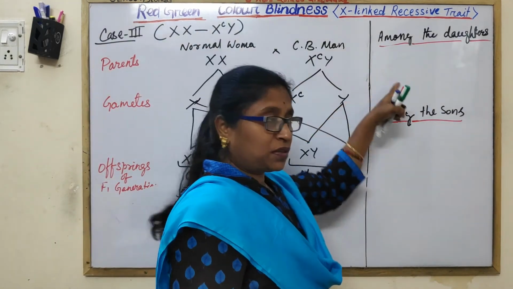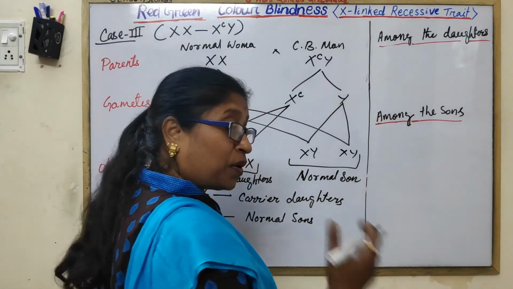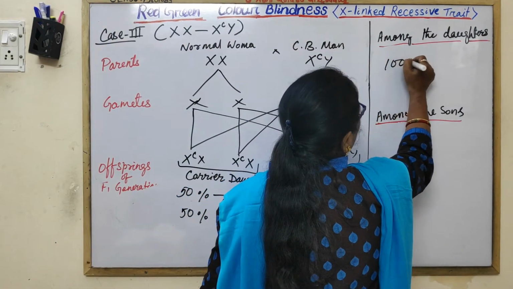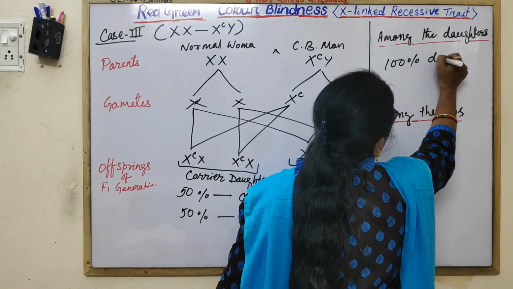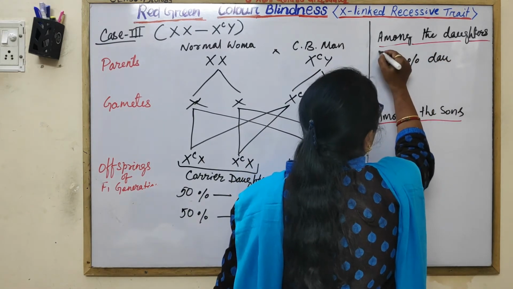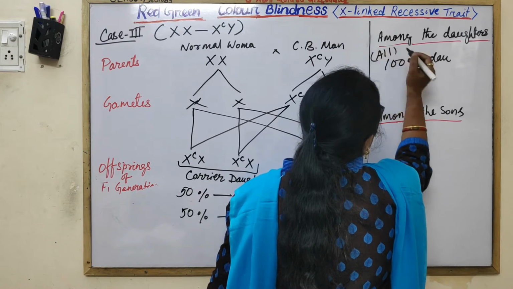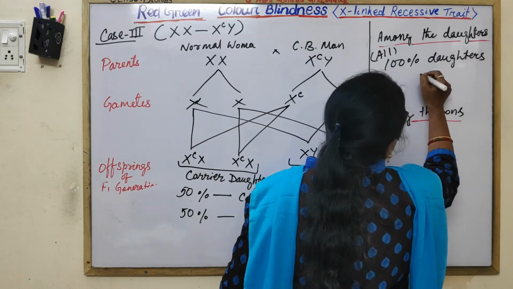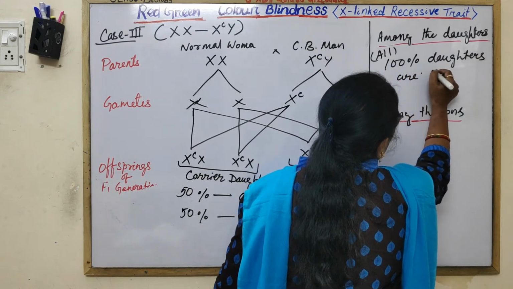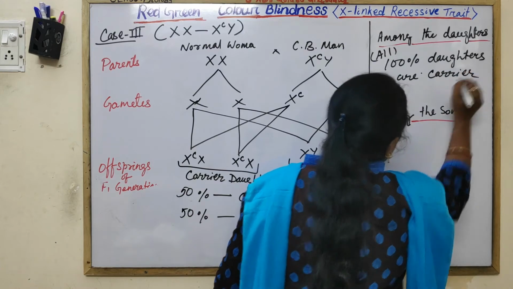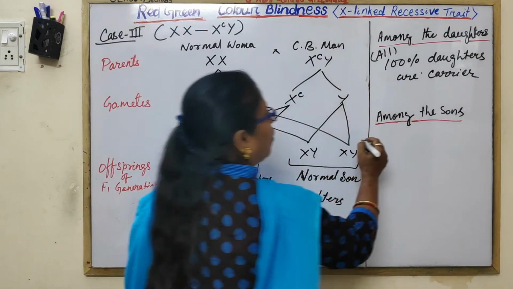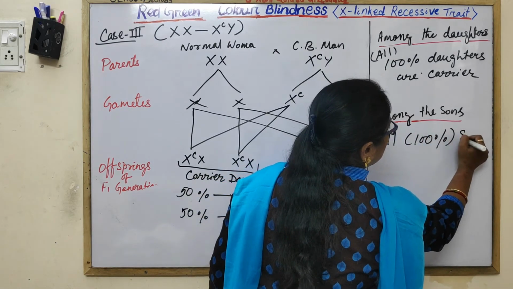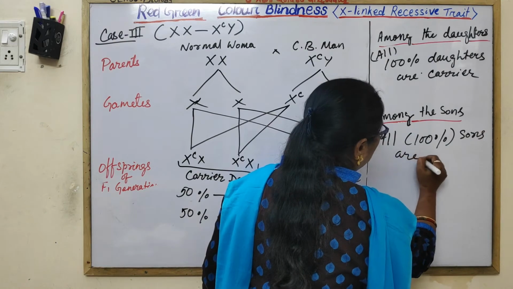When it is asked about the percentage of the daughters, it means 100% of the daughters are carriers, whereas among the sons, all or 100% of the sons are normal.